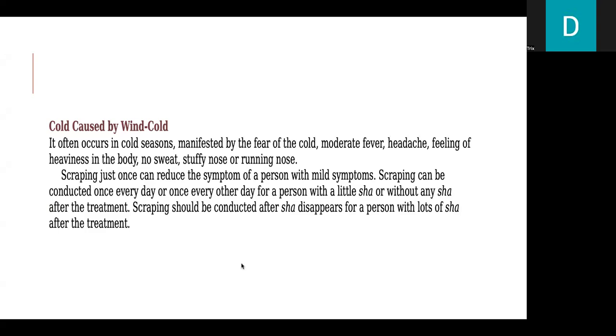Scraping can be conducted once every day or once every other day for a person with a little sha or without any sha after the treatment. Scraping should be conducted after sha disappears for a person with lots of sha after the treatment.